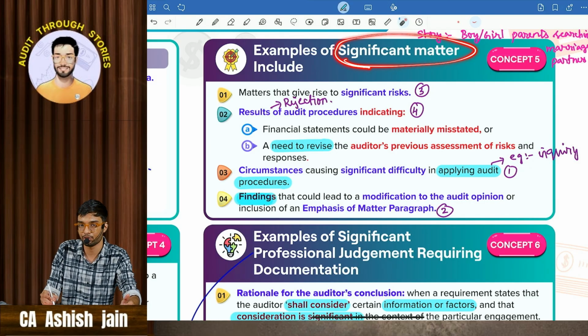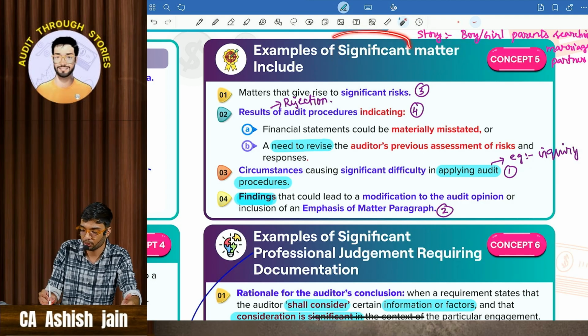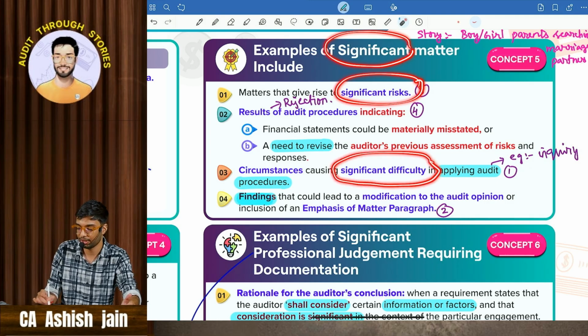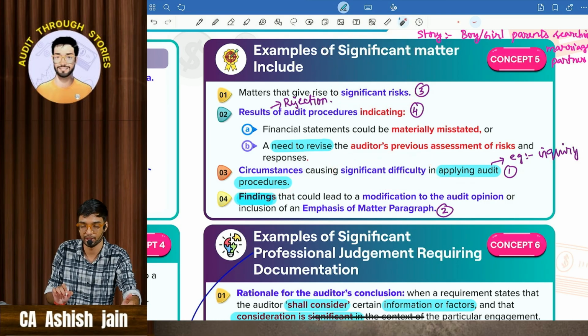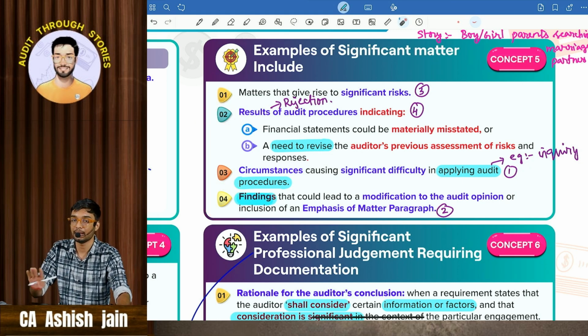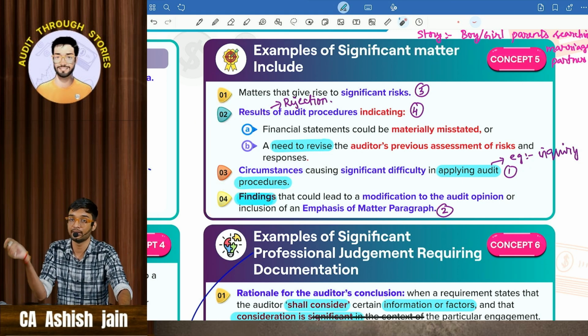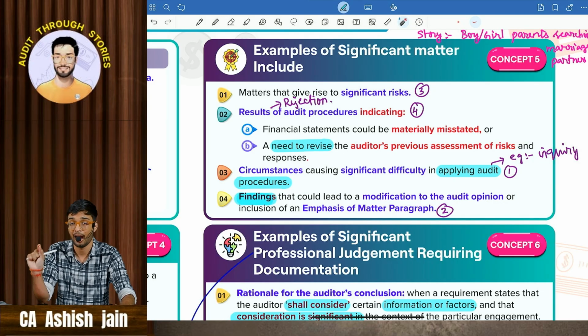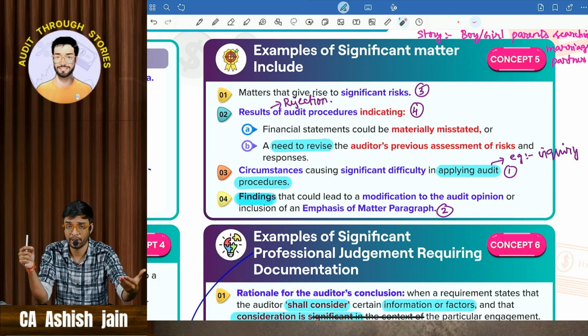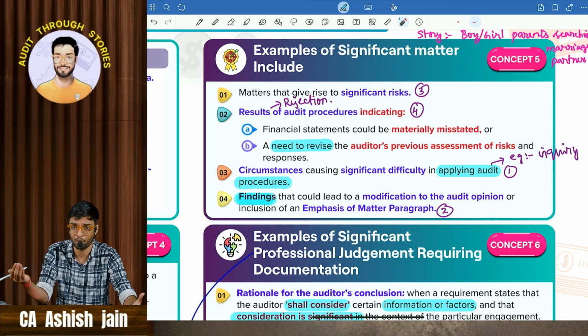One is significant. This particular word, if you see in your examination, 2 points you can write directly. One is significant risk, another one is significant difficulty in applying audit procedure. And for the rest of the 2 points, suppose the auditor is able to apply the audit procedures and gets findings after applying them. For example, he has inquired and he didn't get any response.